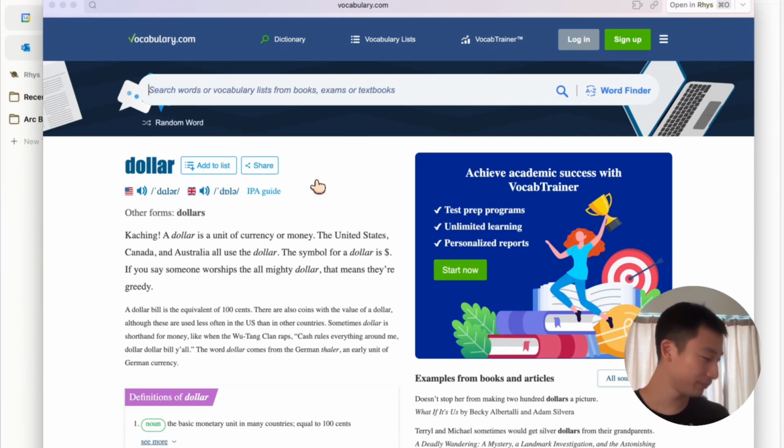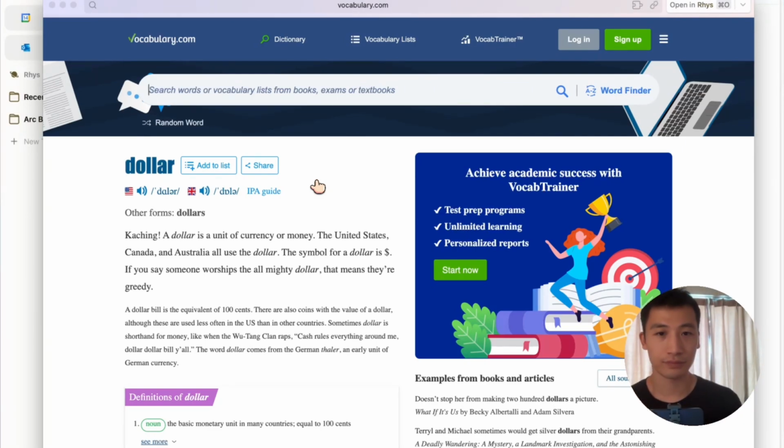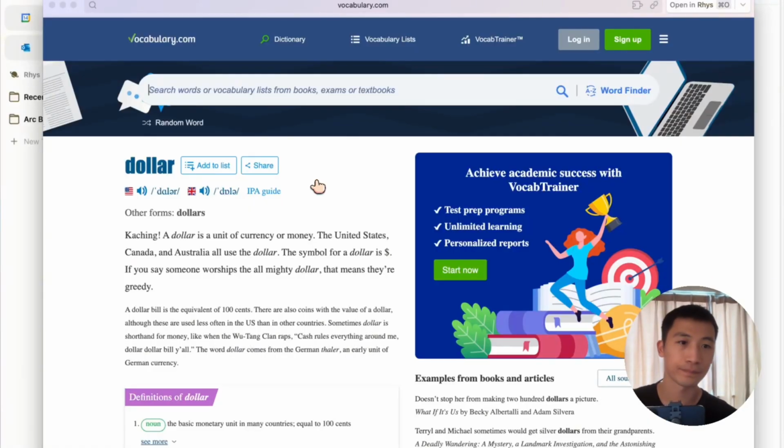Okay, just tell me. The word dollar comes from Thaler, a type of German coin. The US dollar was created in 1792 when the Coinage Act established it as the country's standard currency. Did you want to know more about the history of the dollar?